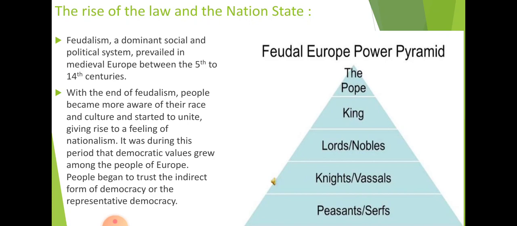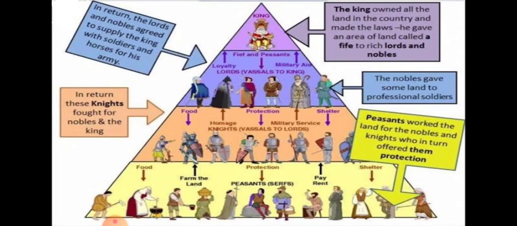The nobles and the lords provided land to the peasants. And what will the peasants do? They will do the farming and agriculture work, and after doing that work, they provide taxes to the rulers, and also the knights, the soldiers, to the rulers. See there, the pyramidal form of the feudal system in Europe.